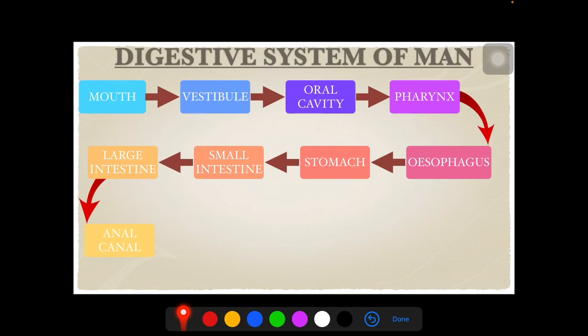This is again an MCQ question wherein you'll be told to fill in the gaps, where mouth will be given, followed by spaces on second and third. You'll be told to fill the second and third in correct order. So that's it for this lesson.